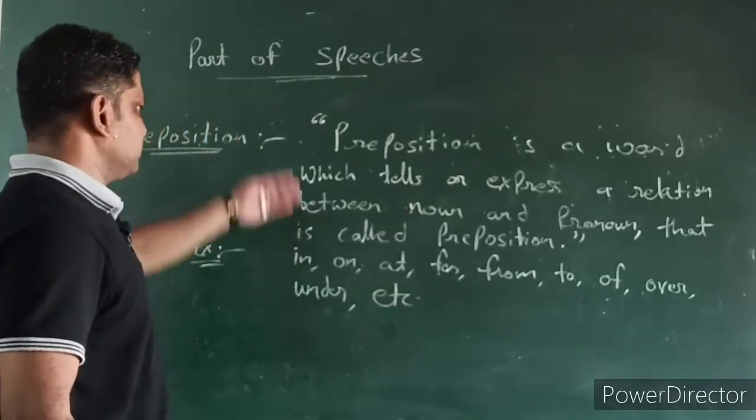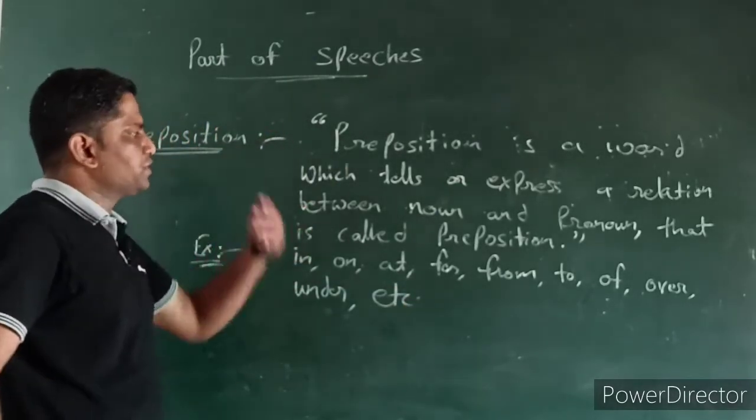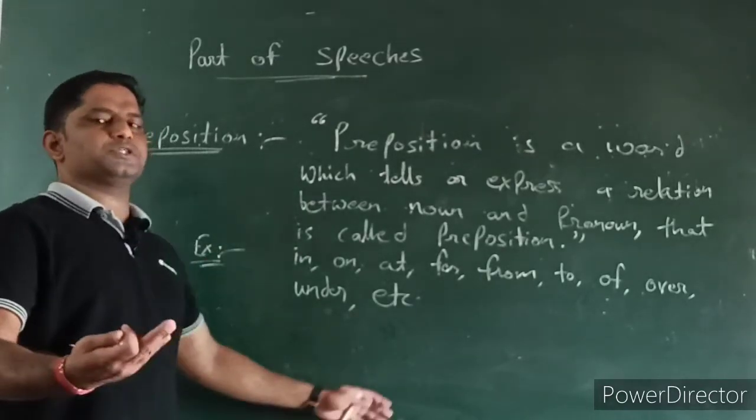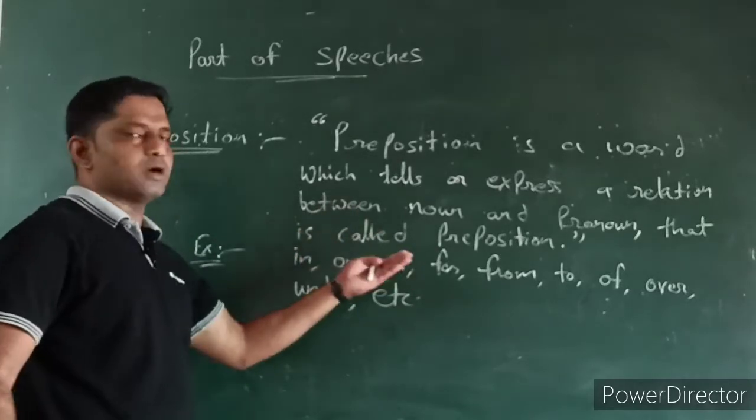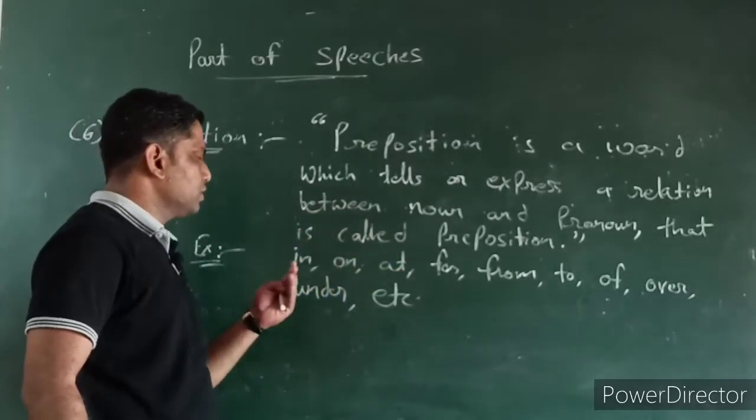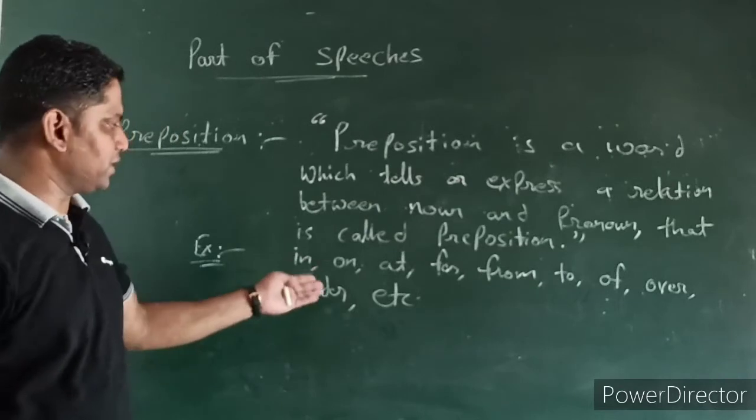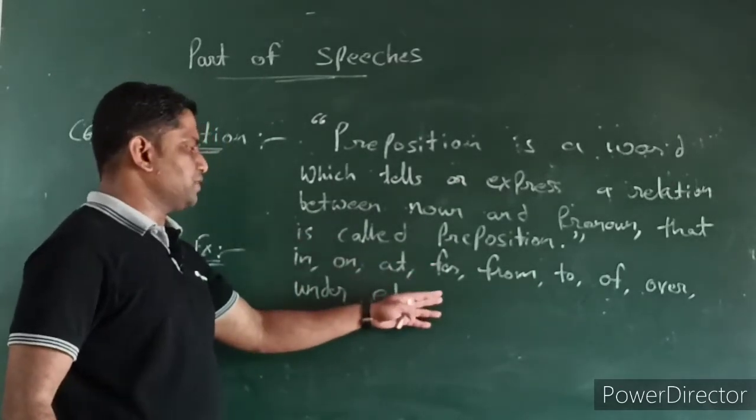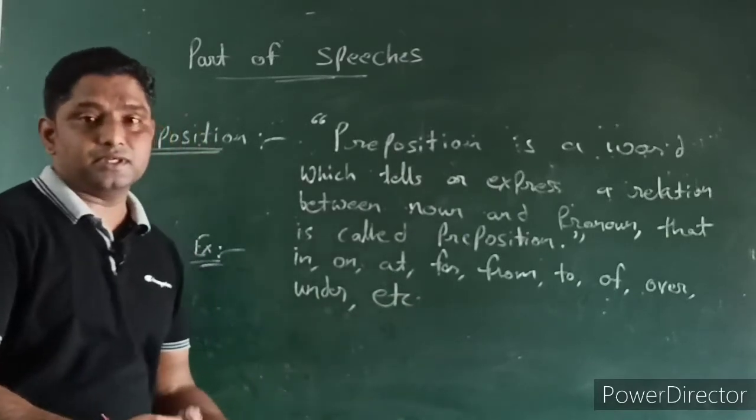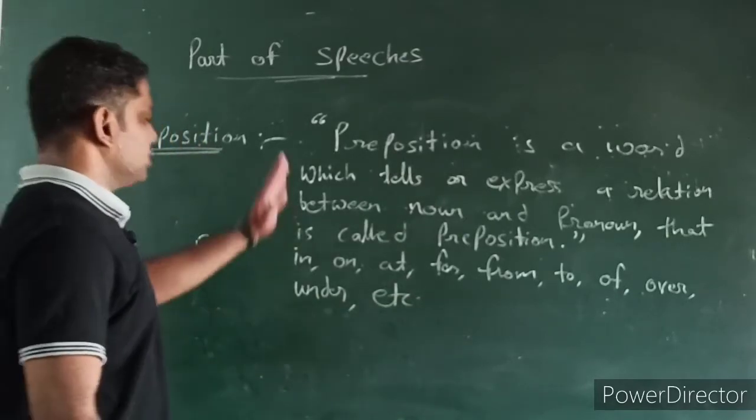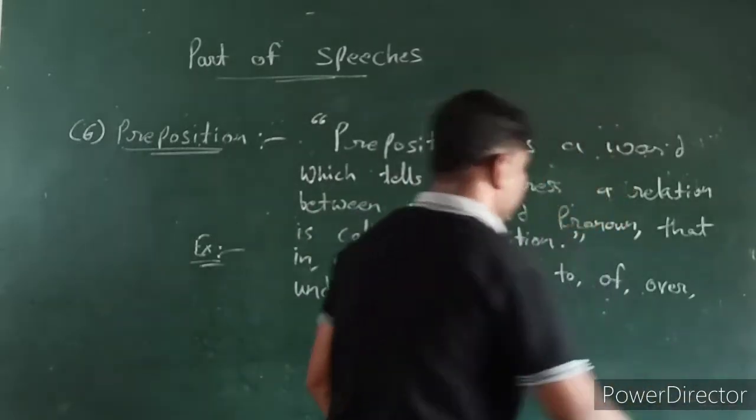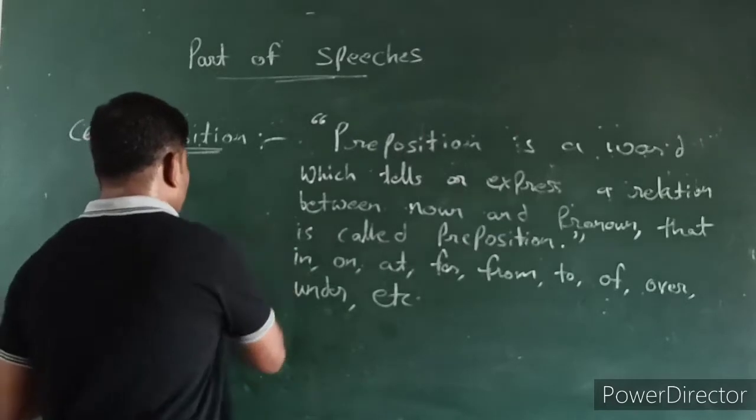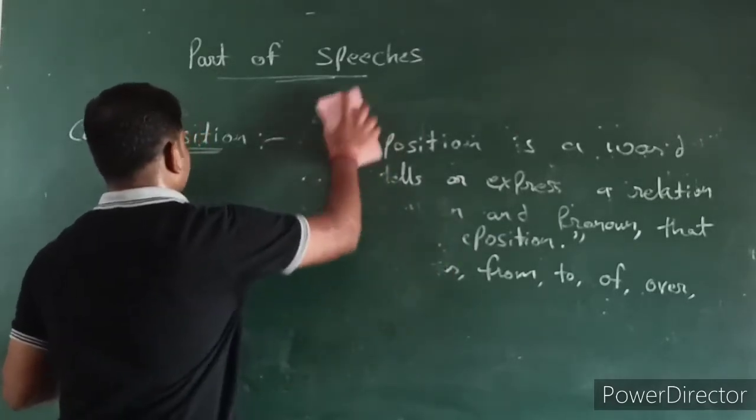So very simple. Preposition is a word which tells or expresses a relationship between noun or pronoun. That is called preposition. We have examples also: in, on, at, for, from. Without these prepositions, we don't get the connectivity. We don't get any kind of relation for noun and pronoun. So this is simple. Hope you are getting it. Let's move on to another part of speech.